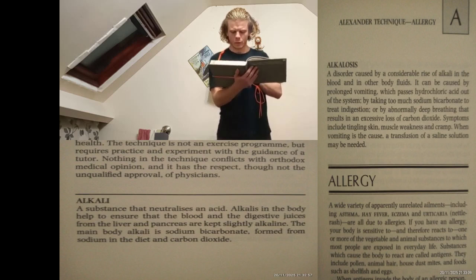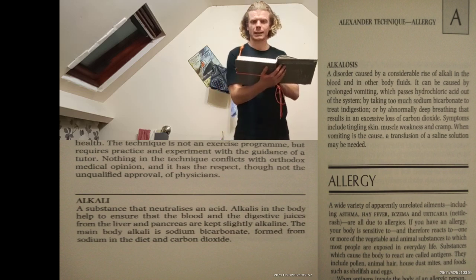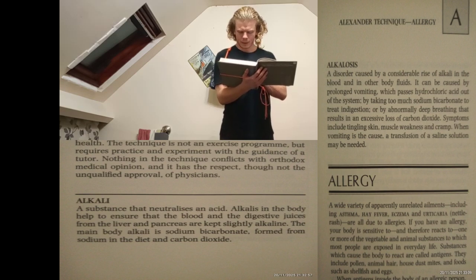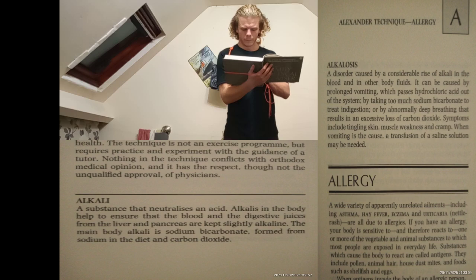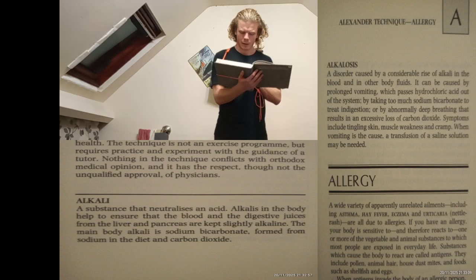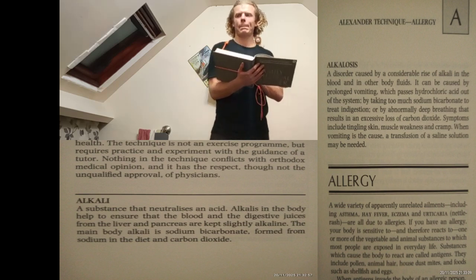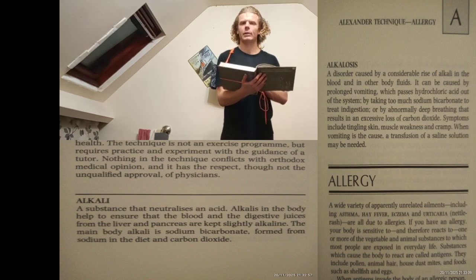Alkali is in the human body to neutralize the acids, and it makes sure that the blood and the digestive fluids from liver and pancreas are slightly alkaline. And the main body alkali is sodium bicarbonate, and that is formed from the sodium in the diet and carbon dioxide. Okay, I'm able to say that alkali are used in the human body to keep the digestive fluids and the blood slightly alkaline.